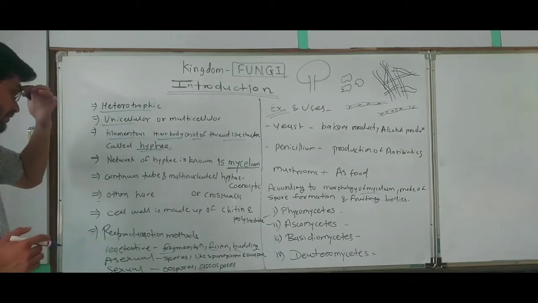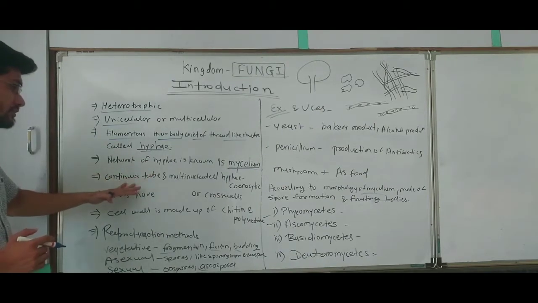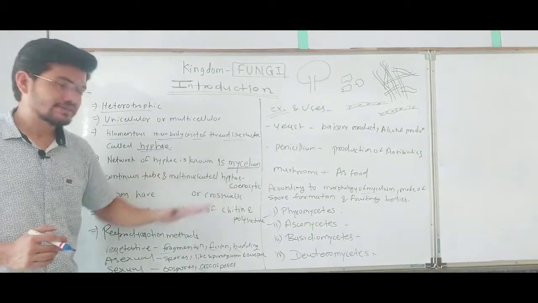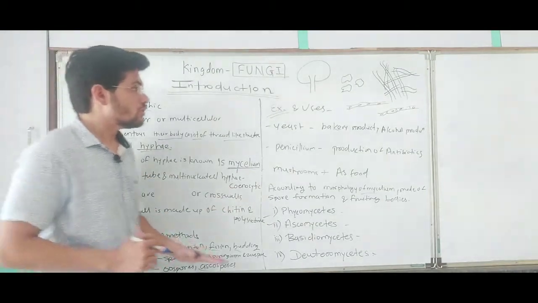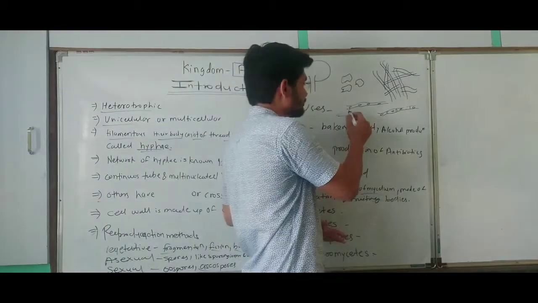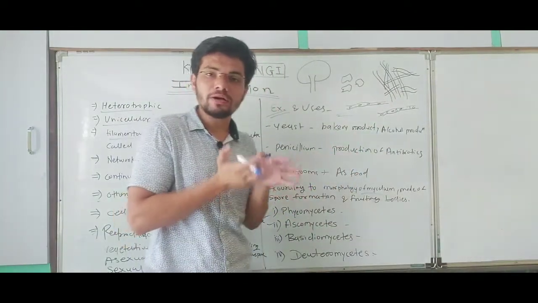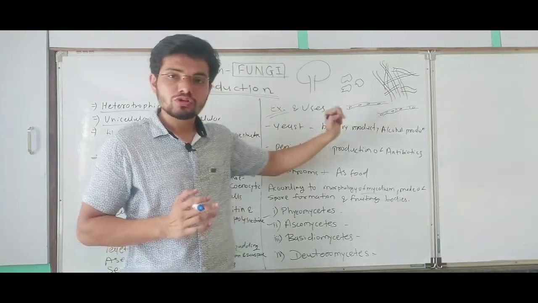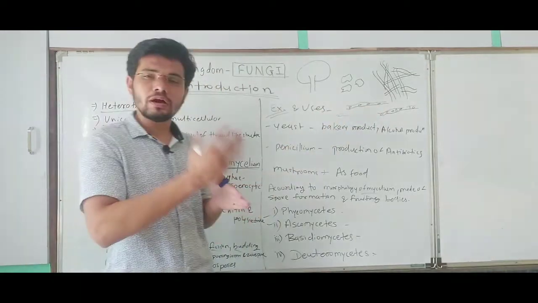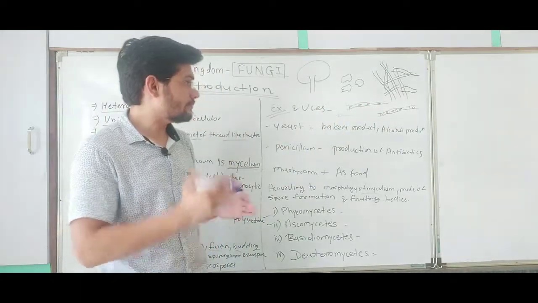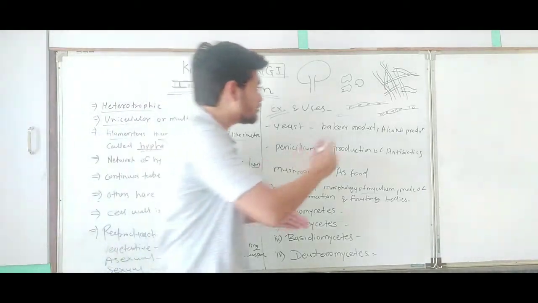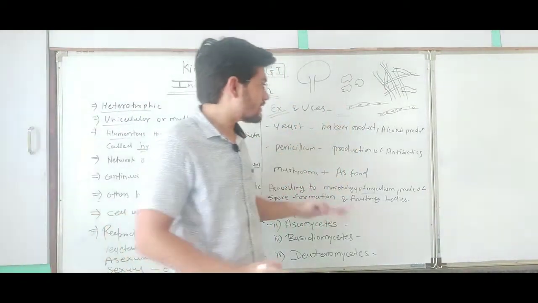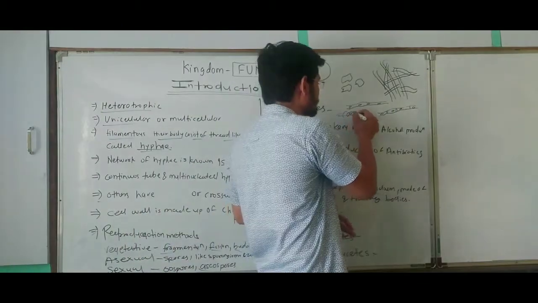The hyphae can be continuous and multinucleated. It's called syncytic hyphae. So you can see in this structure a continuous tube having many nuclei in it. There are no compartments and no cross walls. So it looks like one cell containing many nuclei. That's why this structure is called syncytic hyphae.